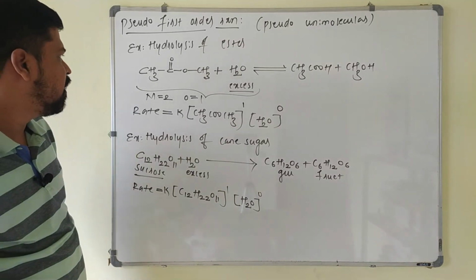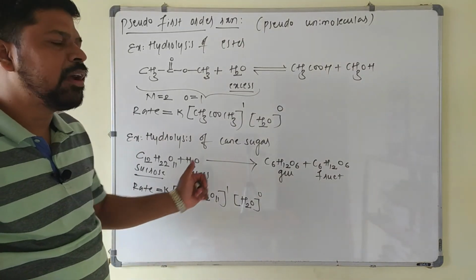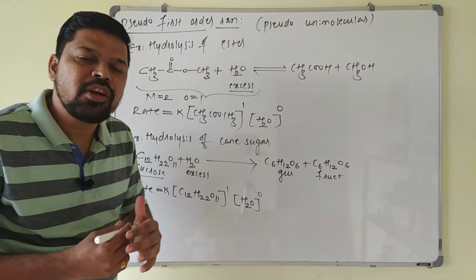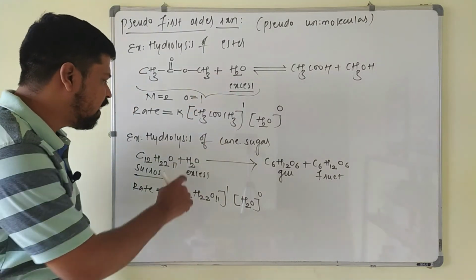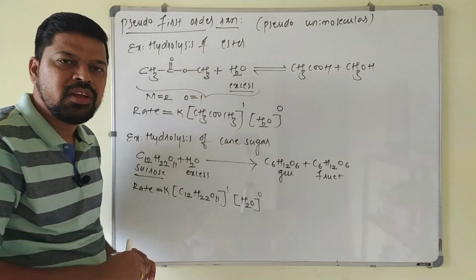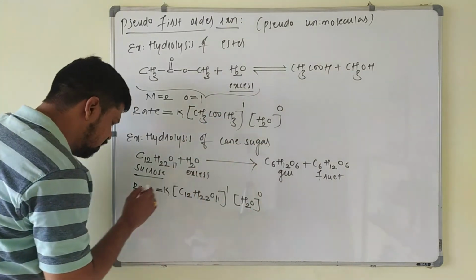Now, when does a bimolecular reaction act as a first order reaction? In a bimolecular reaction, whenever a reactant is taken in large excess, the bimolecular reaction acts as a first order reaction.